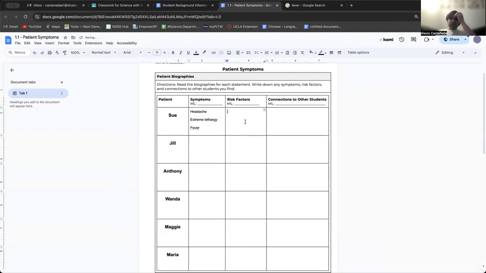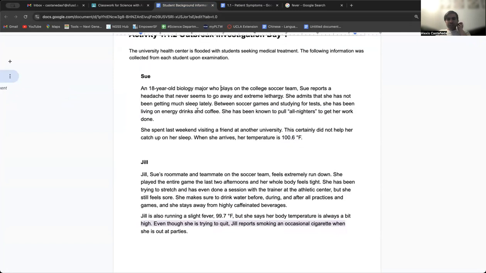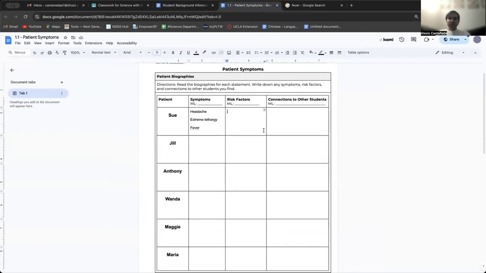Risk factors. When we talk about risk factors, these are the things that make somebody more likely to get sick. So what are the things that Sue does that make her more likely to get sick? For one, she says that she has not been getting a lot of sleep. Somebody who doesn't sleep well is not going to be as healthy as they can be. So not getting enough sleep is one thing that is making her more likely to get sick.